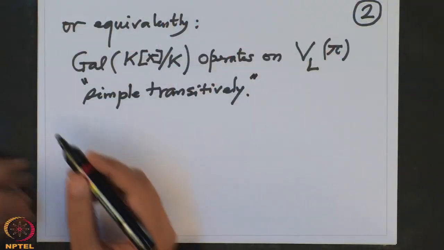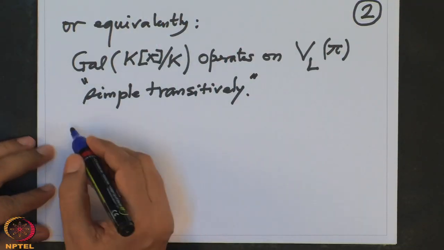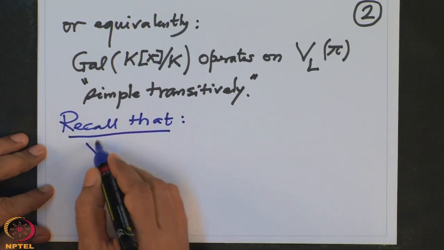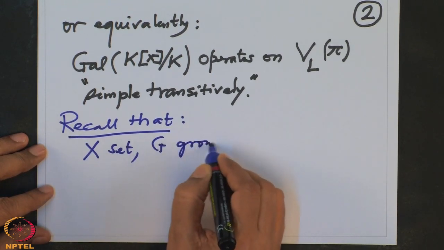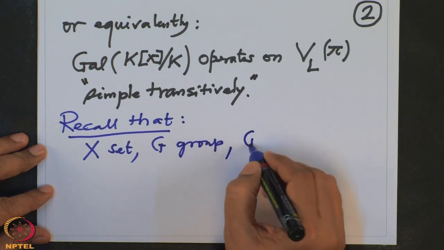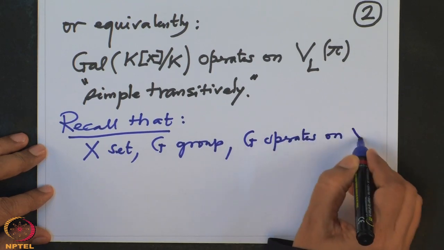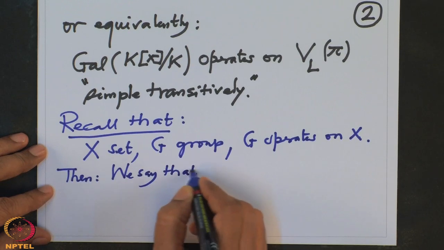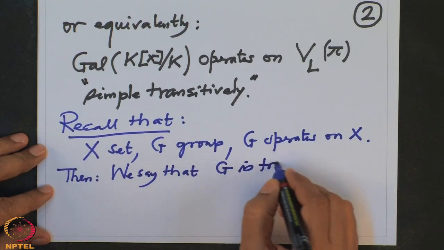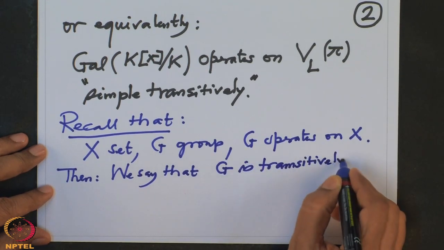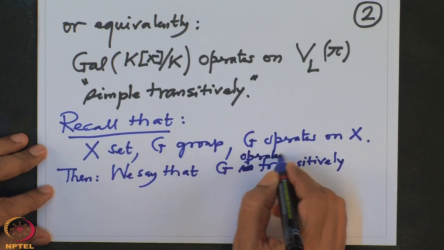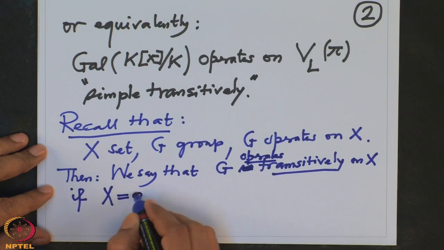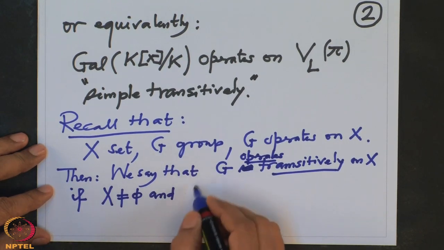So let us recall in general. X is a set, G is a group, and suppose G operates on X. Then we say that G is transitive, or G operates transitively on X, if X is non-empty and has exactly one orbit.